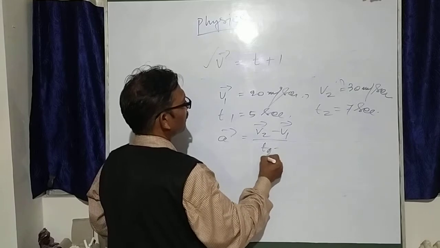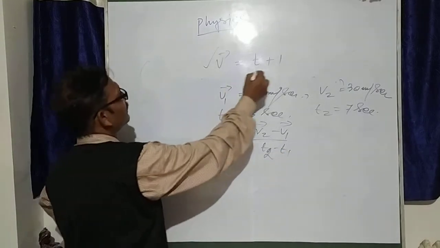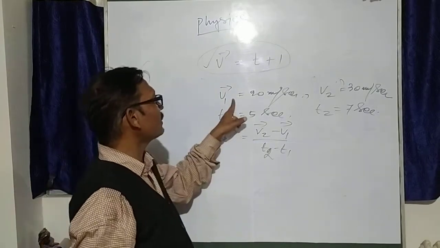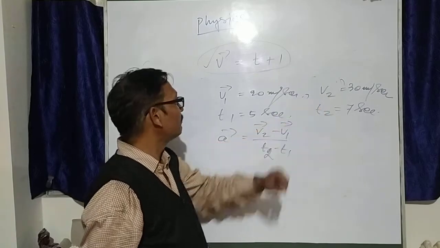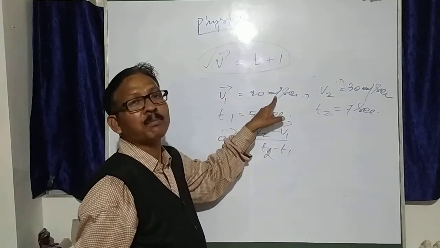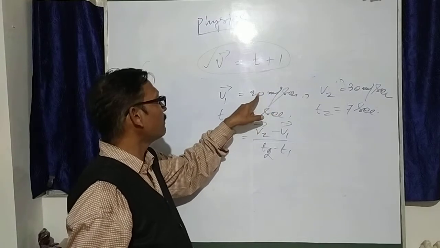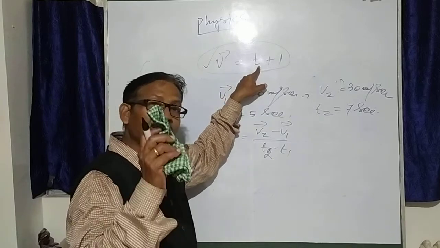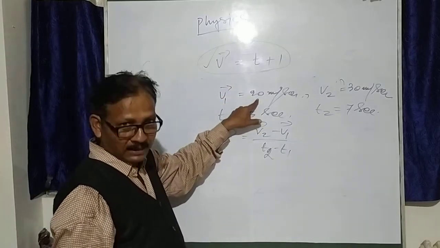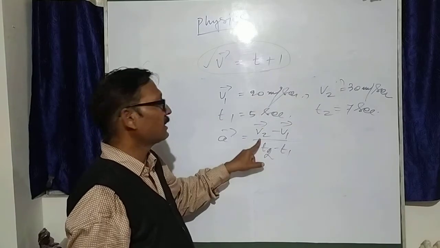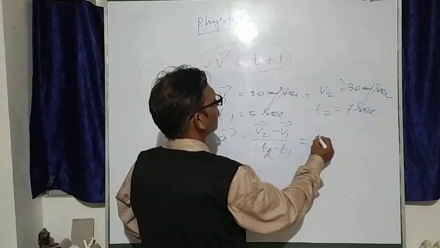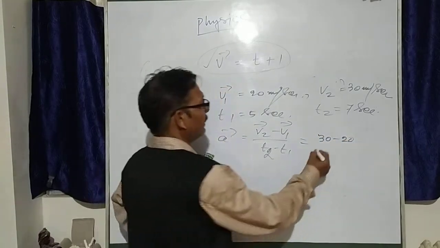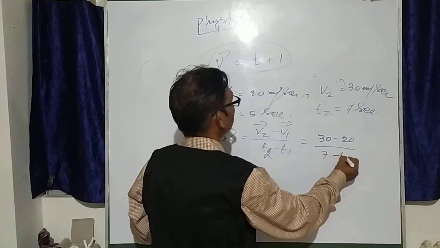So what is the difference? Here velocity is given in terms of an equation, and we find instantaneous acceleration. If velocity is given in a different form, this is called equation form, or time function form. Here it is given directly as 20 and 30, the value form. In the time function you have to find instantaneous acceleration. In the direct value form, you write this formula: change in velocity, 30 minus 20, divided by 7 seconds minus 5 seconds.